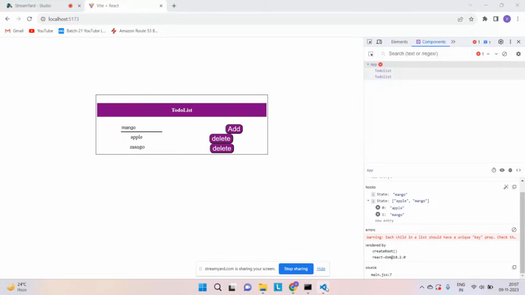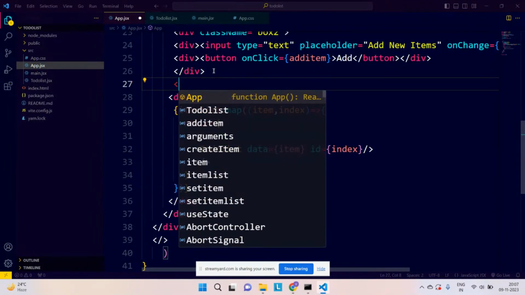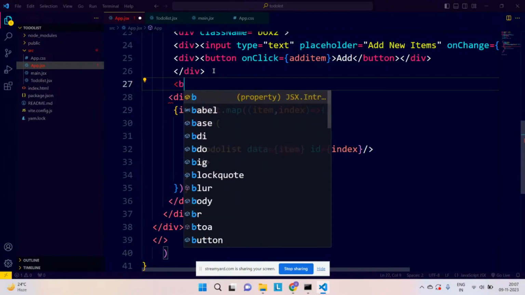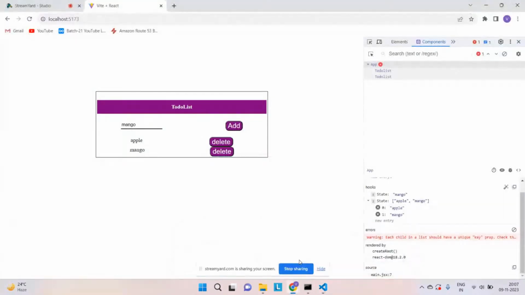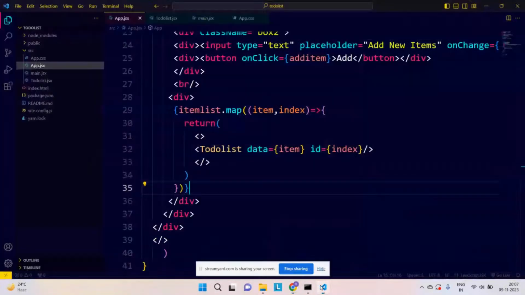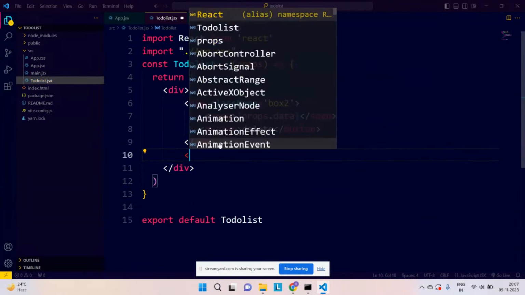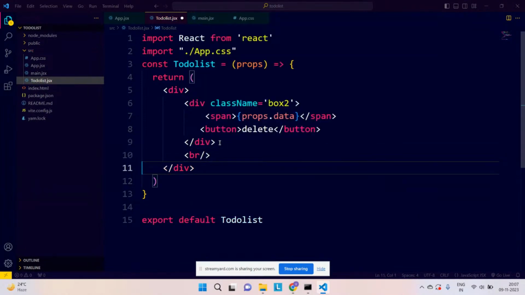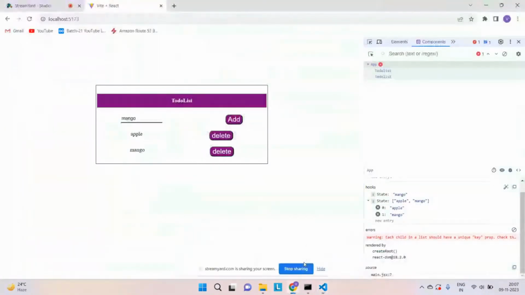Apart from that, in my app.jsx, I think the space is not there, so let me simply write the br tag one more time. Perfect. If you go back and see, yes, all the things are working fine. And also in the to-do, if we give one br, perfect. All the things are looking perfect. Yes, the delete button is good to have, and we have added it already.